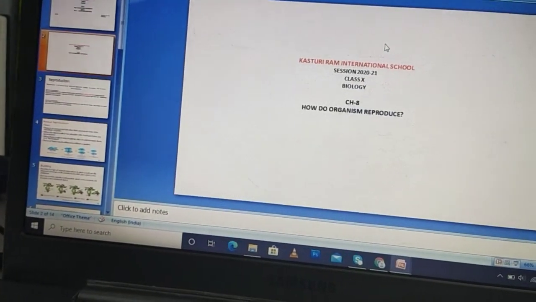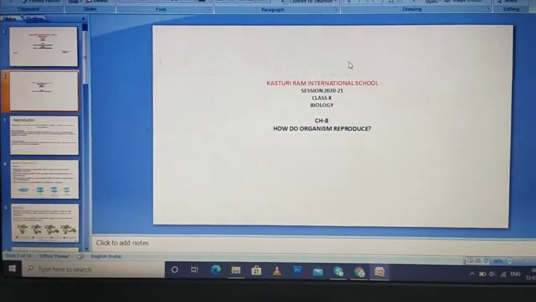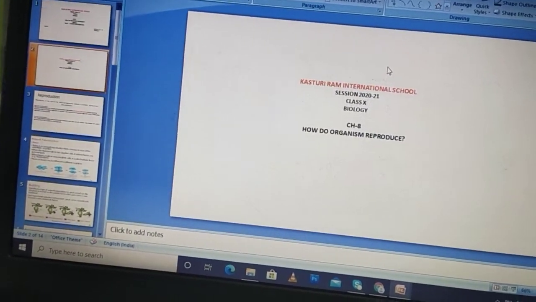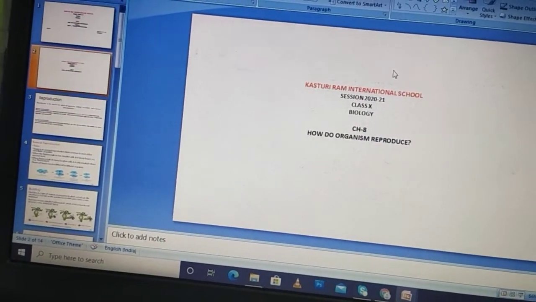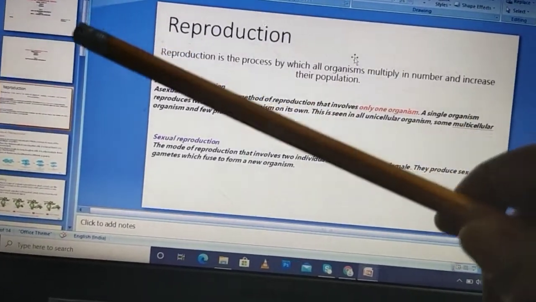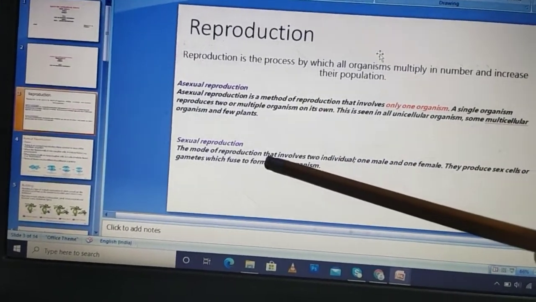Your class 10th, chapter number 8, How Do Organisms Reproduce? We have done the introduction part so far. Now we will move towards types of reproduction. Reproduction is of two types. One is asexual reproduction, the other is sexual reproduction.